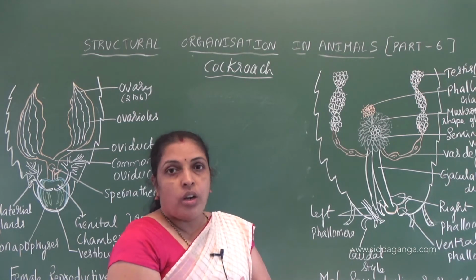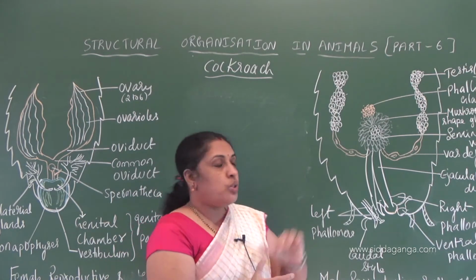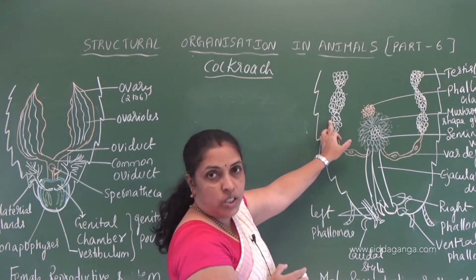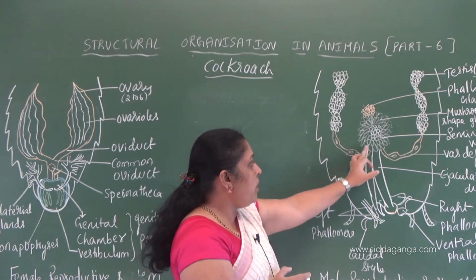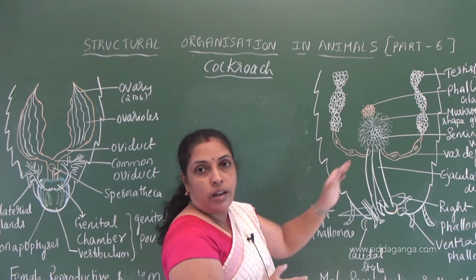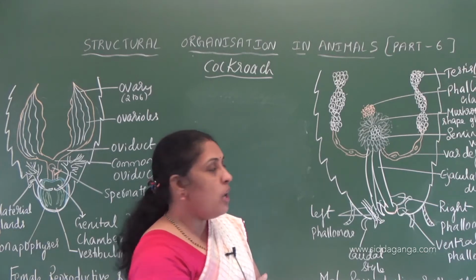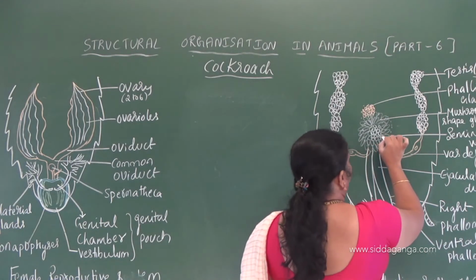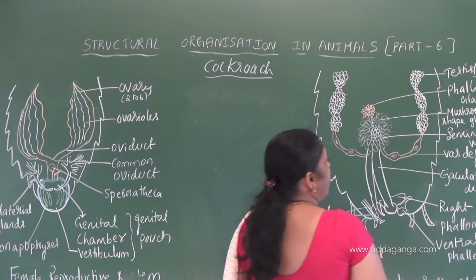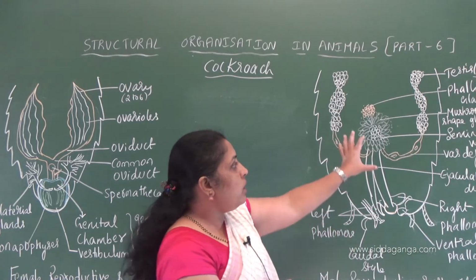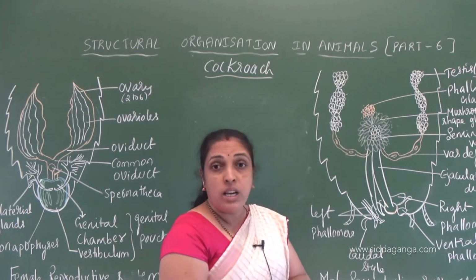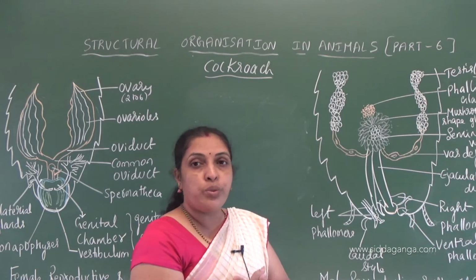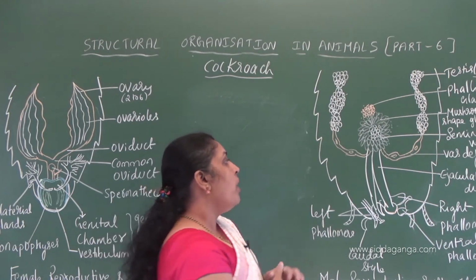In the seminal vesicles, which is very important, the sperms are going to be stored in the form of spermatophores. That is your competitive question. Understood? Sperms are produced in the testes. They are carried to the seminal vesicles through a duct called vas deferens, where they are glued and stored. Near the mushroom shaped gland we see the seminal vesicles where sperms are stored.